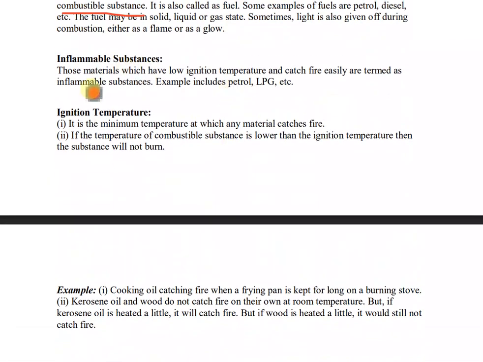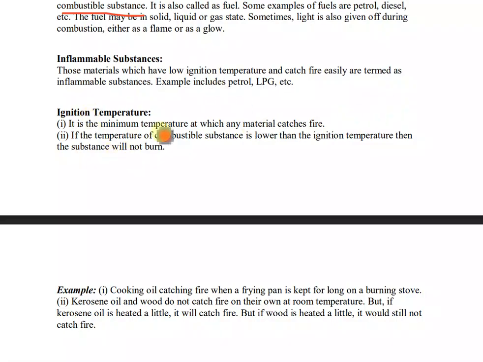Now, inflammable substances. Those materials which have low ignition temperature and catch fire easily are termed as inflammable substances. So, the substances which have low ignition temperature and catch fire easily, then they are called inflammable substances. Now, what is ignition temperature? It is the minimum temperature at which any material catches fire. So, see, suppose I am just giving you an example. Okay, you have a material that catches fire when it reaches 15 degrees Celsius temperature. When it reaches minimum 15 degrees Celsius or above 15 degrees Celsius, then it catches fire. Then its ignition temperature is 15 degrees Celsius.